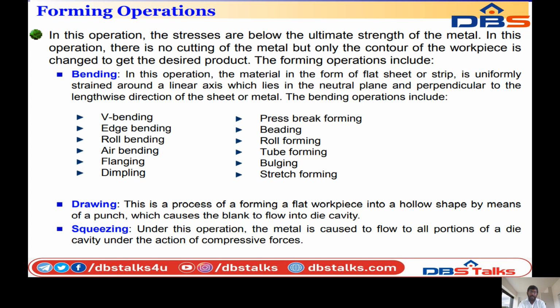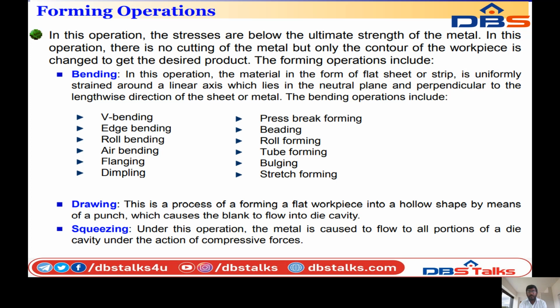So coming to the bending operations, in this operation the metal in the form of a flat sheet or strip is uniformly bent around a linear axis which lies on the neutral plane and is perpendicular to the lengthwise direction of the sheet or metal.